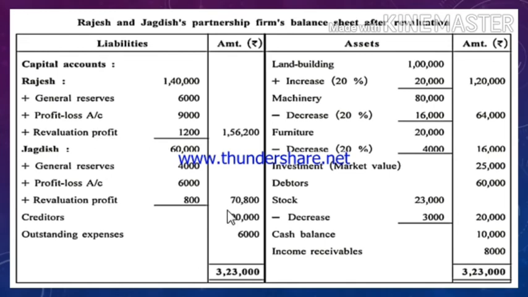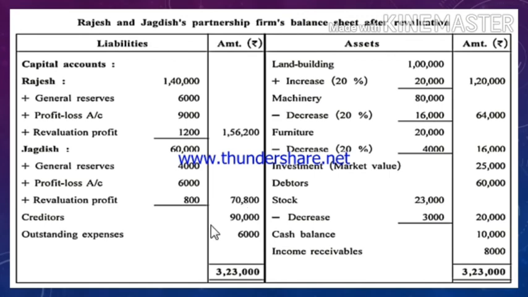Here you can see capital account of Rajesh, that is 1,40,000 plus general reserve, that is 6,000, P&L account, that is 9,000, and revaluation profit that has been transferred from the revaluation account. The total of all this would come to 1,56,200. Similarly for Jagdish, capital, that was 60,000, general reserve 4,000, P&L account distribution, that was 6,000, revaluation profit share that came from revaluation account, that is 800. Total of it would come to 70,800.